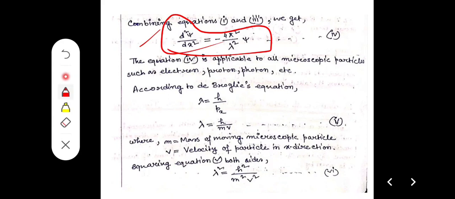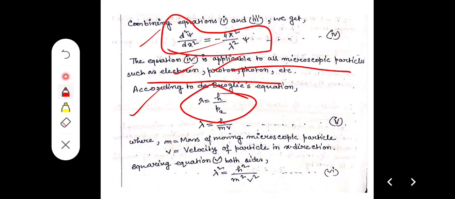This equation is applicable to all microscopic particles, that is electron, proton, photon, and neutron also. According to de Broglie, we know that lambda equal to h by p, where p means momentum.